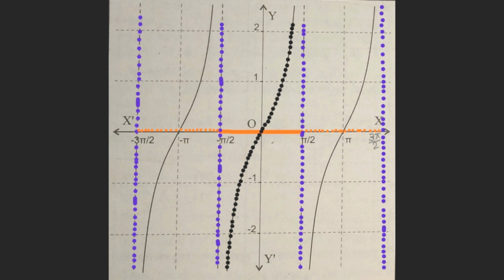But the interval -pi/2 to pi/2, that is open interval -pi/2 to open pi/2, this interval is called the principal branch for tangent function, and in this branch we can find the principal value for inverse tangent function also.